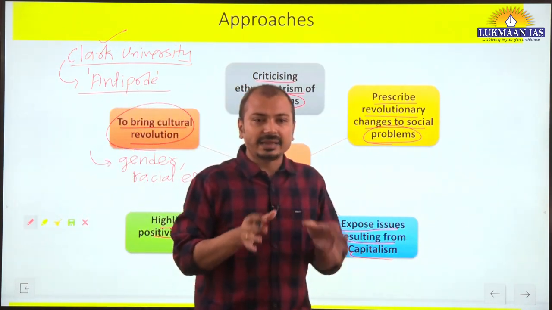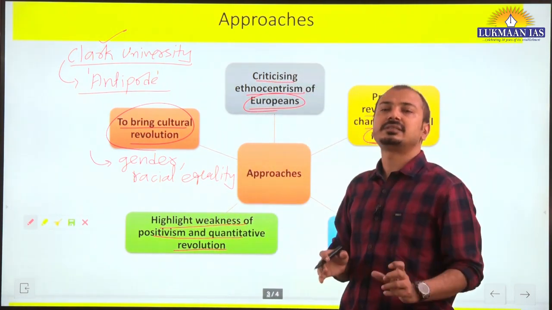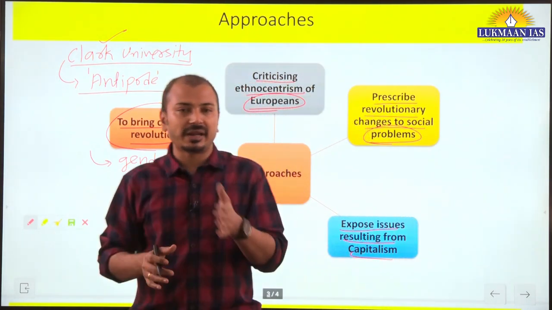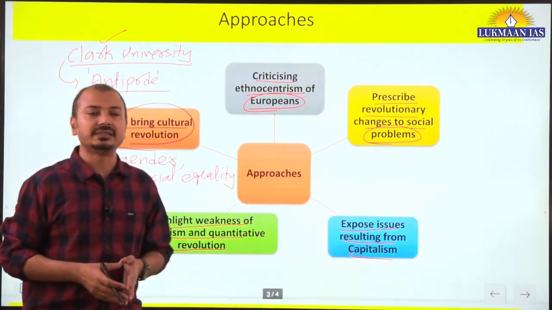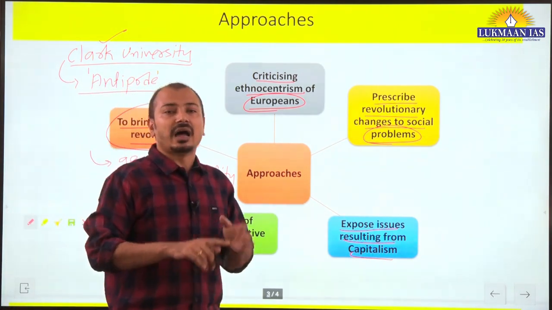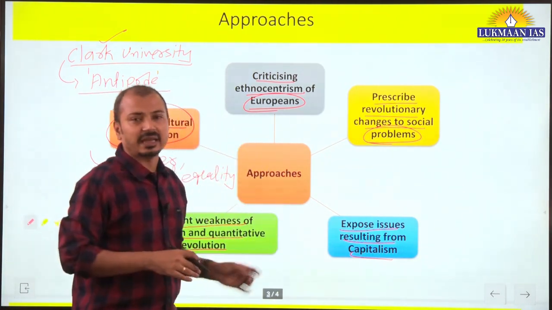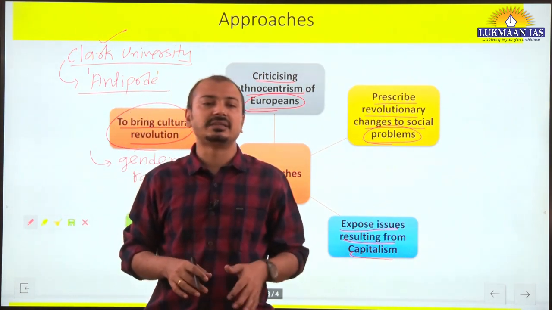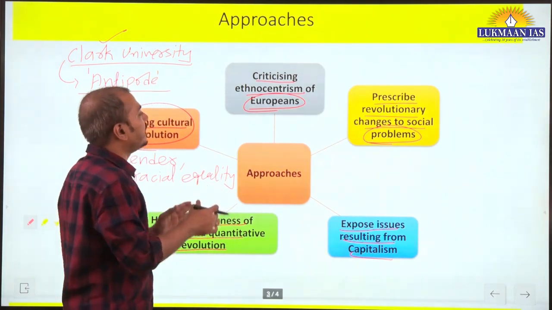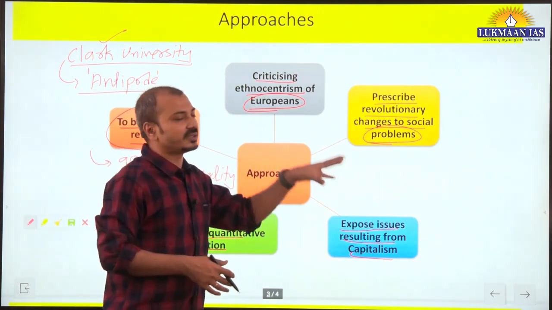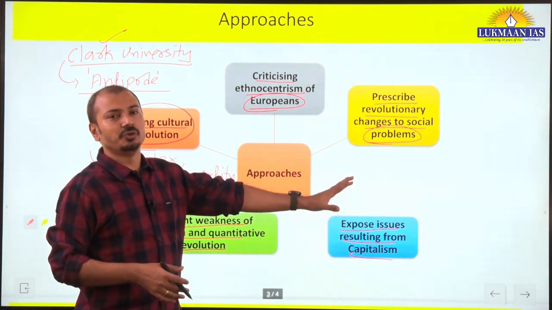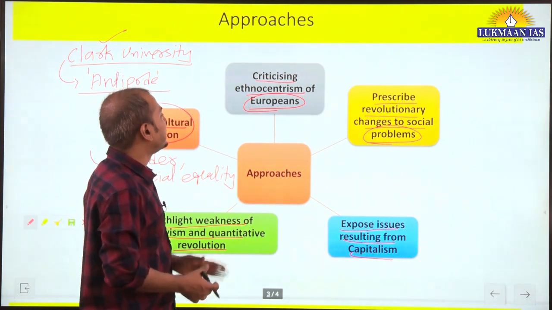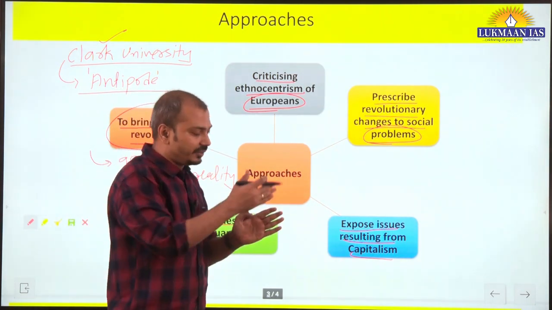So geography and imperialism, this was severely correlated by the radicalism. They said that whatever the imperialism was there by these Western countries, it was because of ethnocentrism by the Europeans. They had some kind of white superiority in their mind, and they exploited their colonies. They subordinated these colonies, and whatever the means of production were there with the Europeans, they used all the raw material from these colonies. And this resulted in racial divisions.